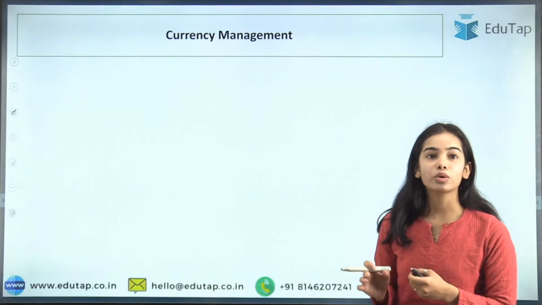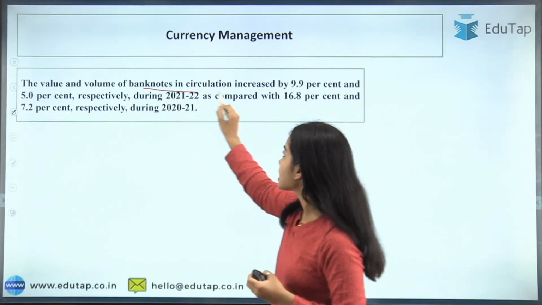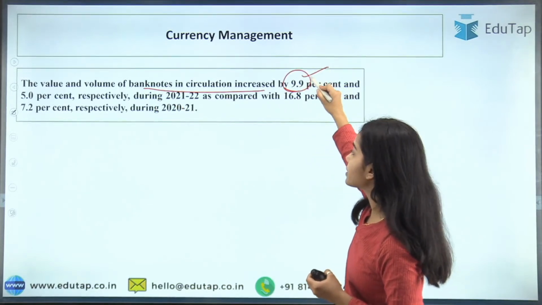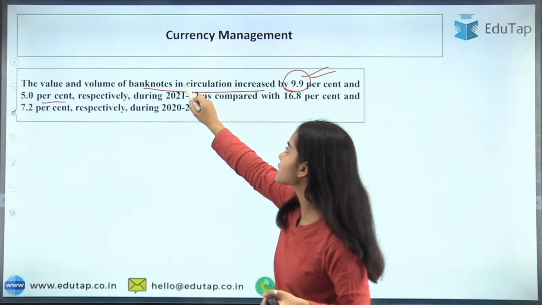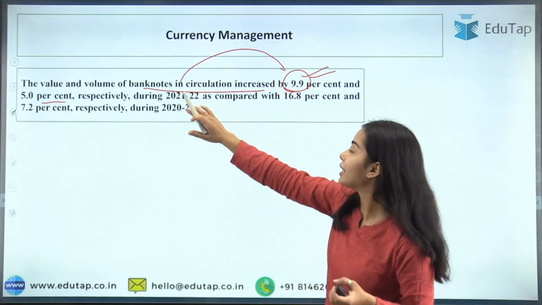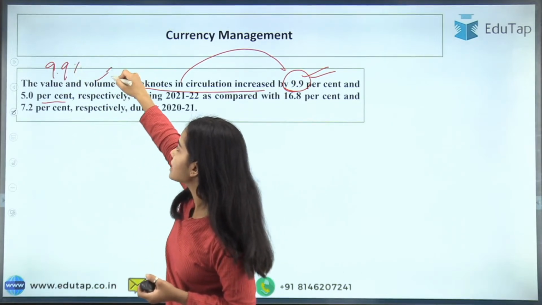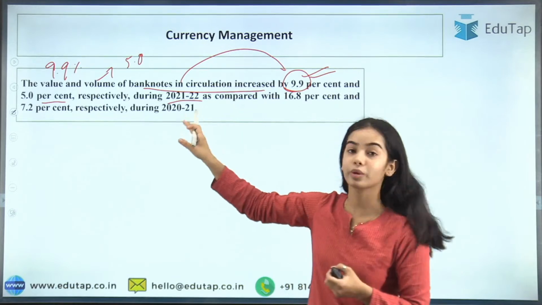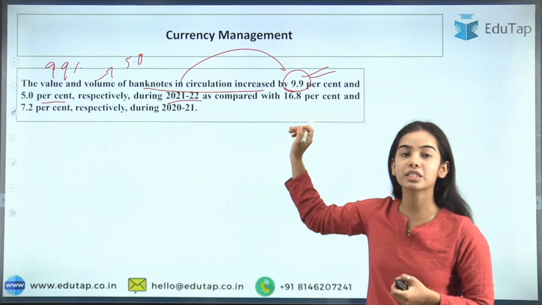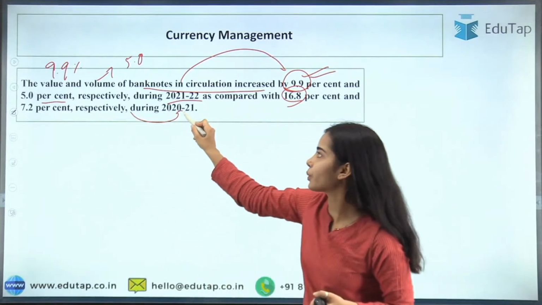So next is about currency management. The value and volume of banknotes in circulation increased by 9.9% and 5.0% respectively. So the banknotes in circulation have increased, the value by 9.9% and the volume by 5.0% during 2021-22, as compared with 16.8% and 7.2% during 2020-21.